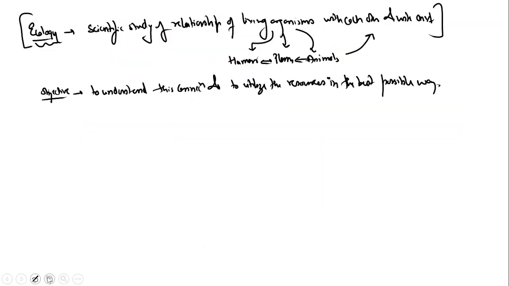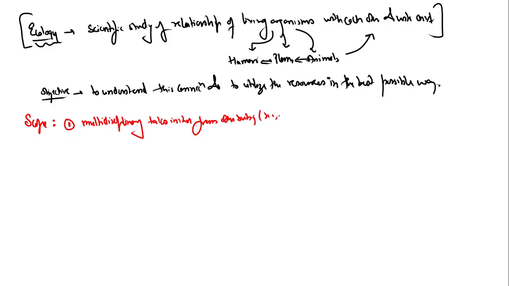So when we see the scope, first scope is that it is multidisciplinary, takes initiative from other subjects, and you will write about science, biology, chemistry, right?